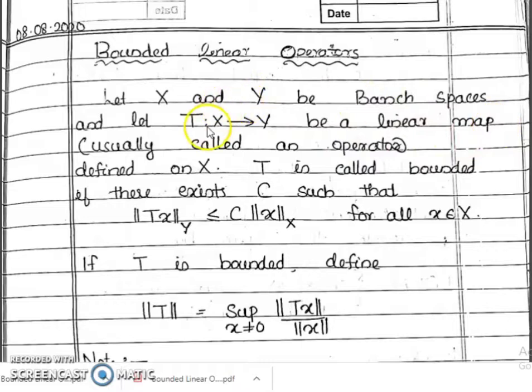T is the map from X to Y, and in this section we call T an operator.